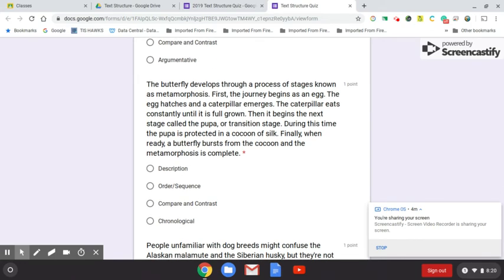The butterfly develops through a process of stages known as metamorphosis. First, the journey begins as an egg. The egg hatches and a caterpillar emerges. The caterpillar eats constantly until it is full grown. Then it begins the next stage called the pupa, or transition stage. During this time, the pupa is protected in a cocoon of silk. Finally, when ready, a butterfly bursts from the cocoon and the metamorphosis is complete. Is this description, order sequence, compare and contrast, or chronological?